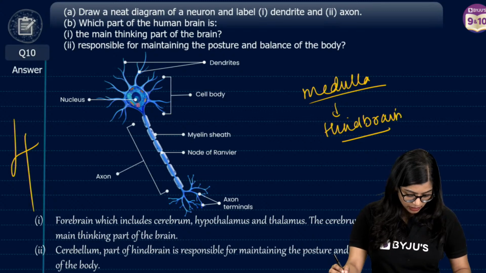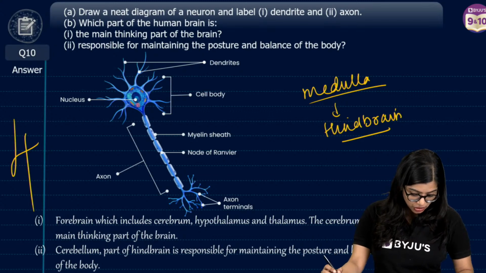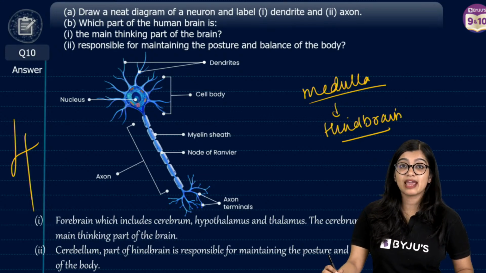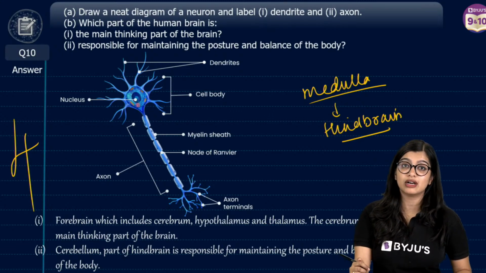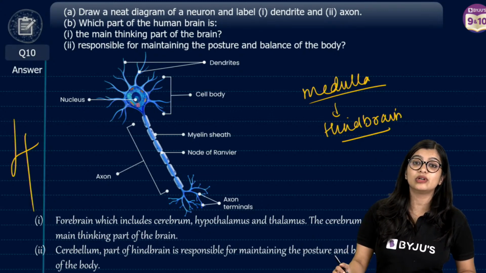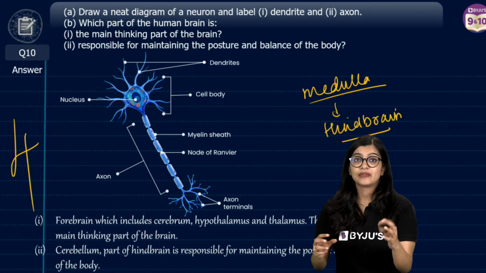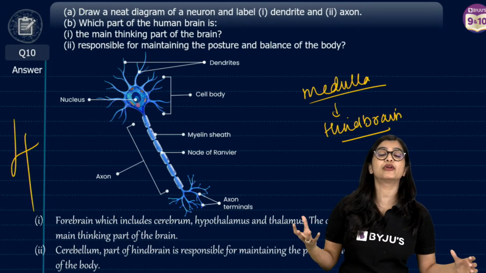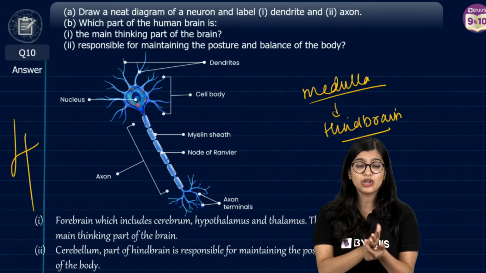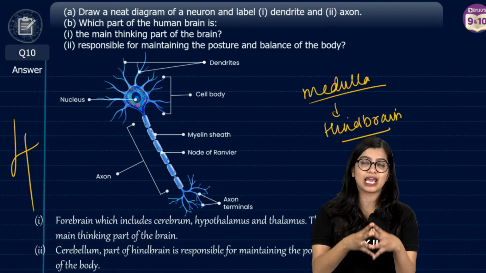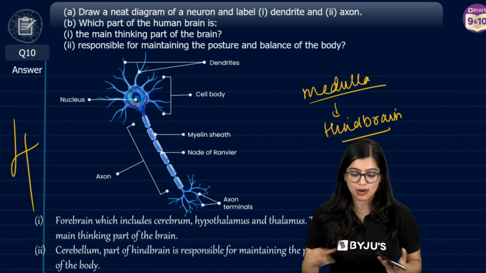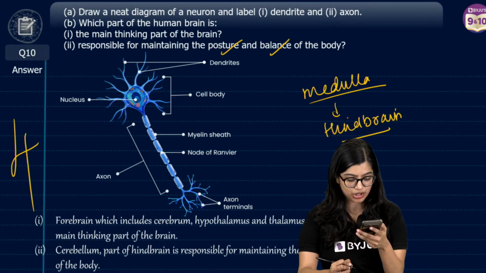Usha, I will call your name. Ma'am, if we had only the endocrine system, then we would be able to get shocks, because I believe we feel shocks because of nerve impulse. Yes, but at the same time, if you did not have a nervous system, you might not be reacting to danger. Fear, immediate reactions, consciousness, control, thinking, you might not be able to do any of that if you had only a chemical system. Cerebellum is the one that maintains your posture and body balance, Usha.